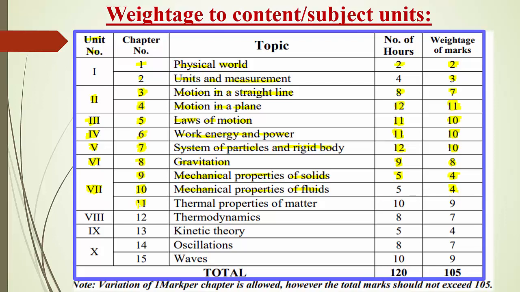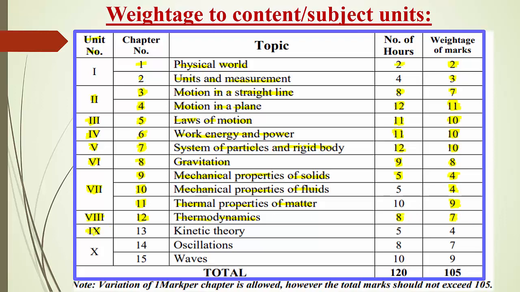Then the 11th chapter is thermal properties of matter. Thermal properties of matter is a 10-hour chapter and we will get 9 marks from this chapter in our annual examination. Now unit number 8 has only one chapter and that is thermodynamics. Thermodynamics has 8 hours and we will get 7 marks from this chapter.